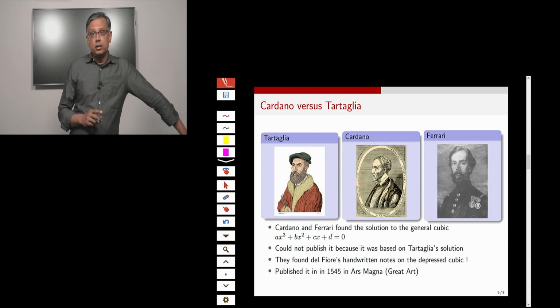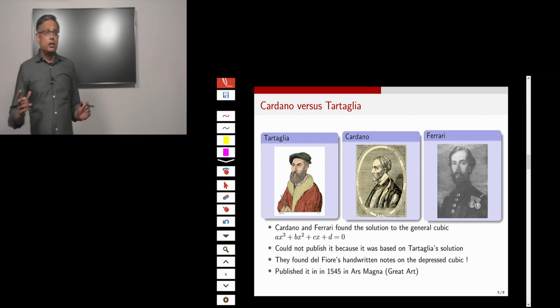And then Cardano, along with Ferrari, realize that the solution to the depressed cubic can be extended to find the solution to the general cubic. And Cardano wants to publish this solution, but clearly he cannot publish it because he's under oath. And now an interesting turn happens.